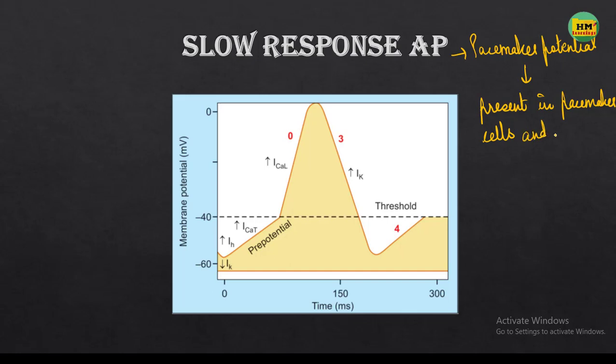And this pacemaker potential is actually responsible for the property of the pacemaker cell called automaticity. I have already discussed this property in my video on properties of cardiac muscle. You can go and watch it to understand this property. It is basically the ability of the cell to depolarize on its own without any external stimulus. This property is present in the pacemaker cells of the heart, and this is because of the pacemaker potential.